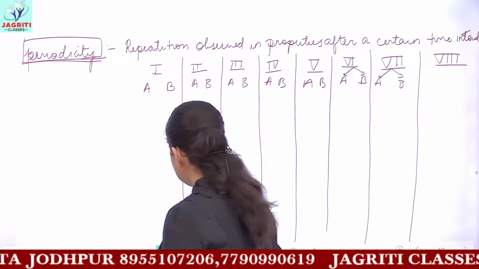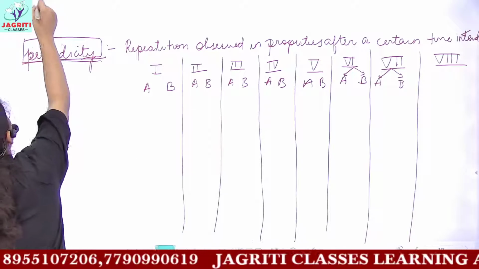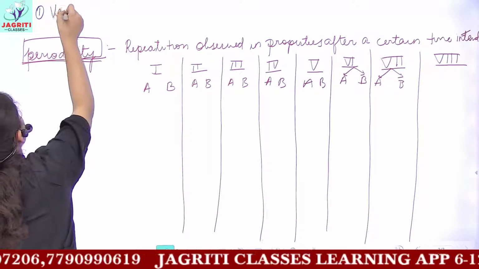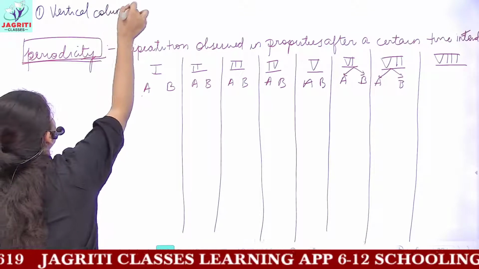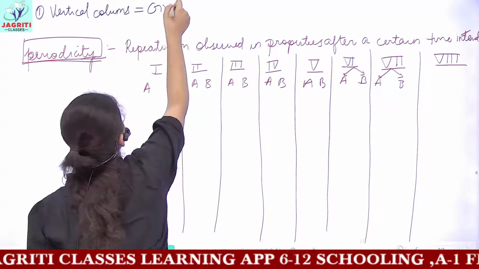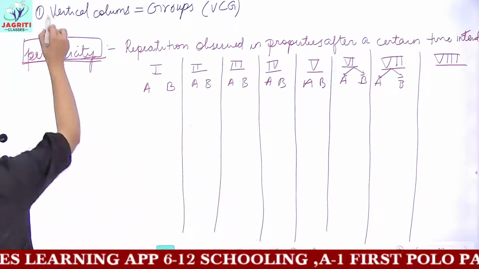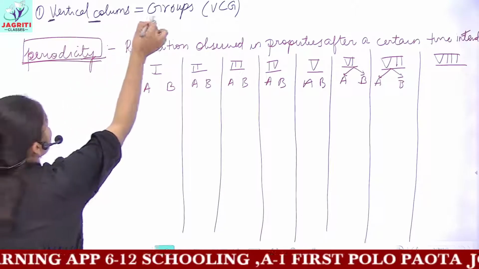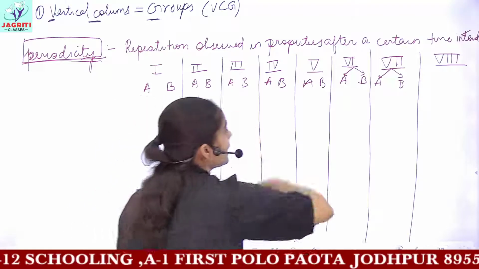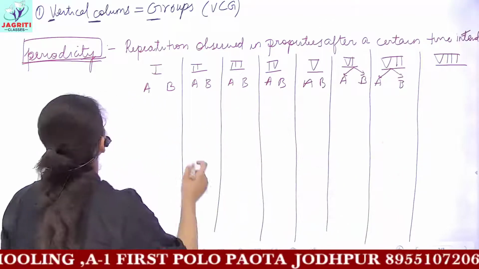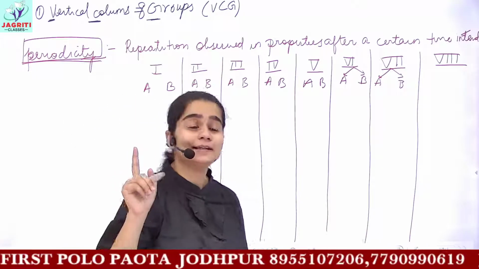Mendeleev arranged all the elements in vertical columns which were referred to as groups. You can say VCG, that is, all these are the first alphabets, VCG means vertical columns. So Mendeleev said that you have 8 groups in your periodic table.